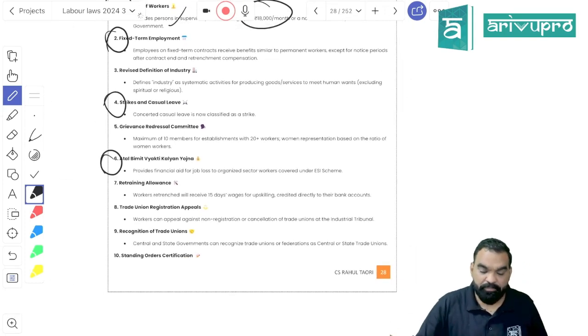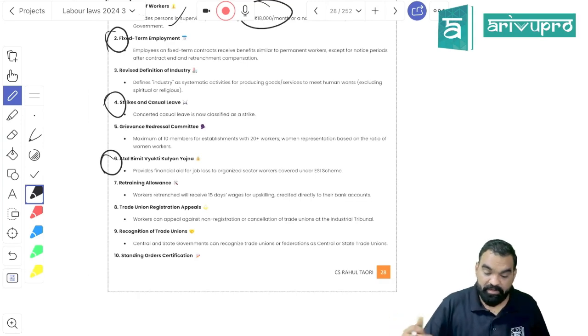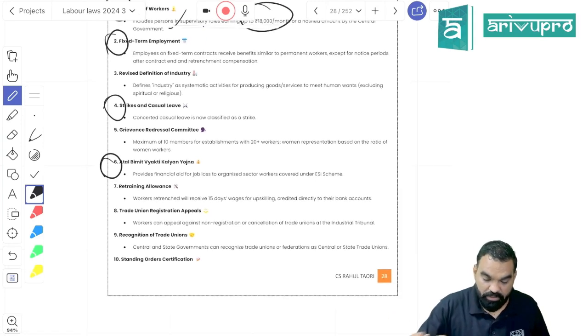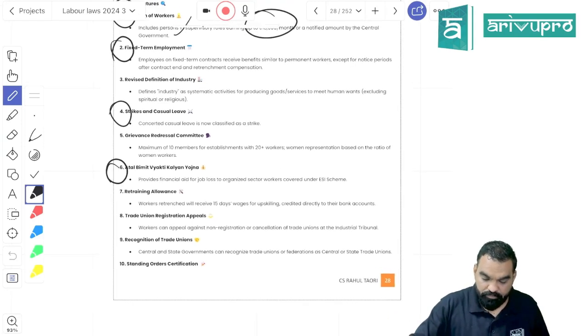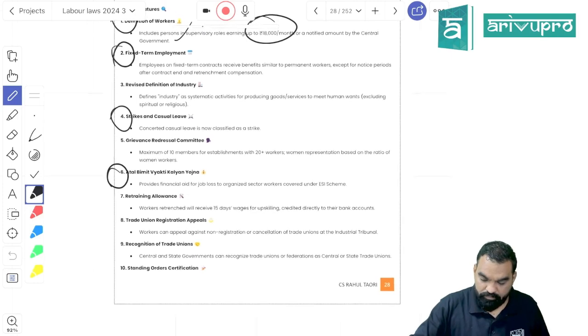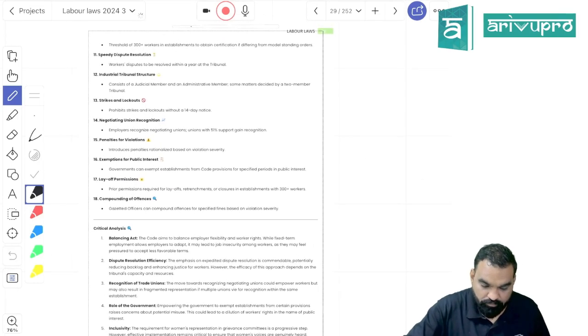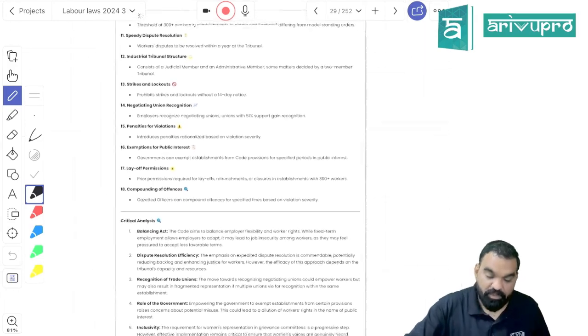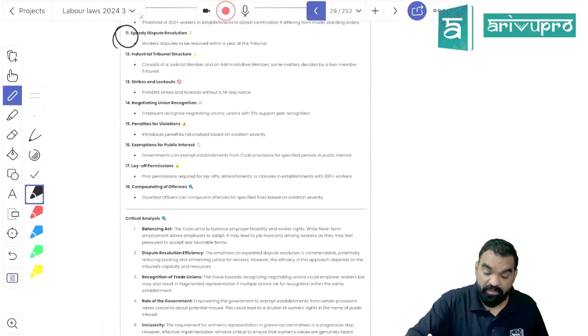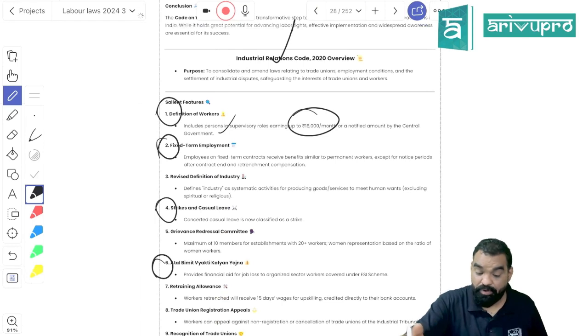Insurance under Atal Bimit Vyakti Kalyan Yojana became mandatory for every worker. Dispute resolution has to be done within a period of 12 months. Remember the pointers.